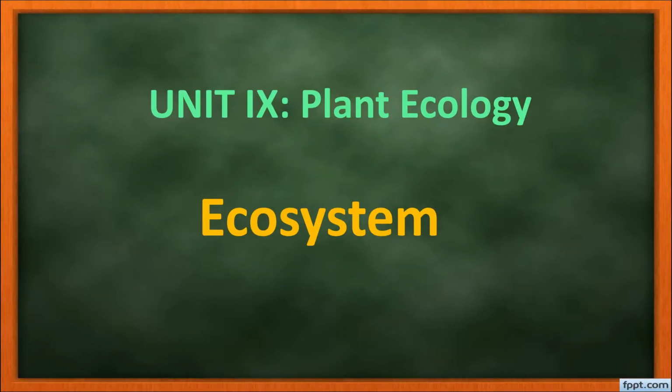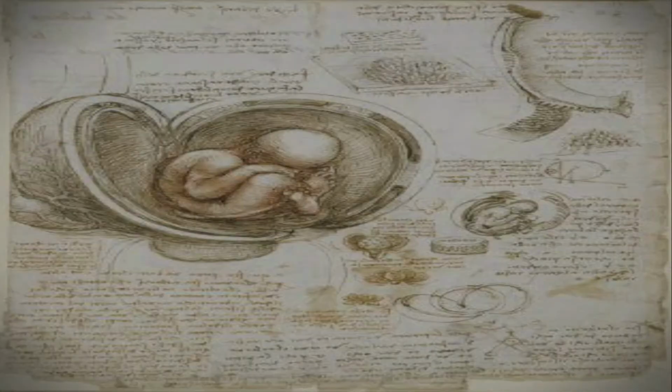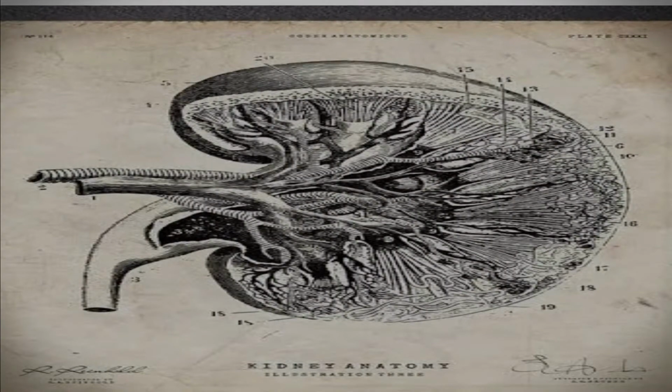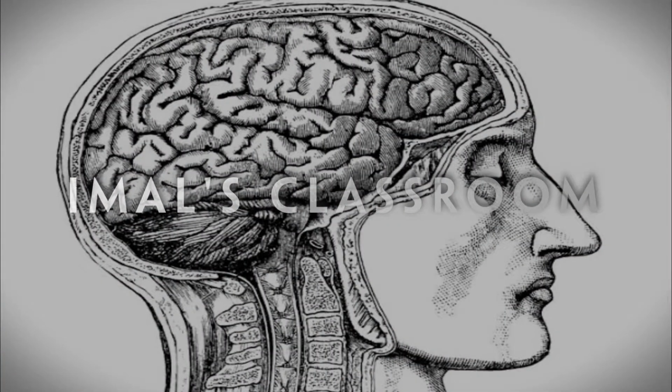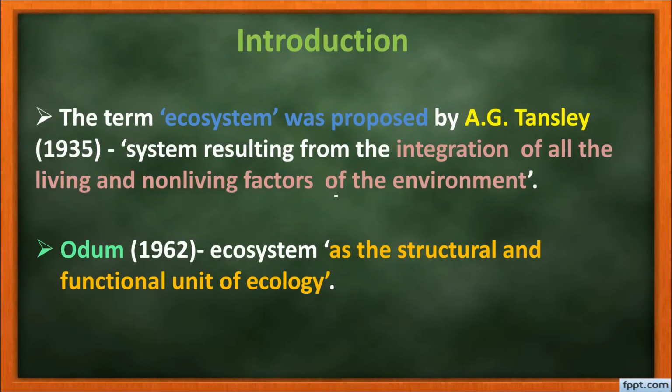Hello students, now we are going to learn the next chapter in biobotany, ecosystem. What is meant by ecosystem? It is the integration of all the living and non-living factors in the environment. It is the interaction of living and non-living components of the environment.